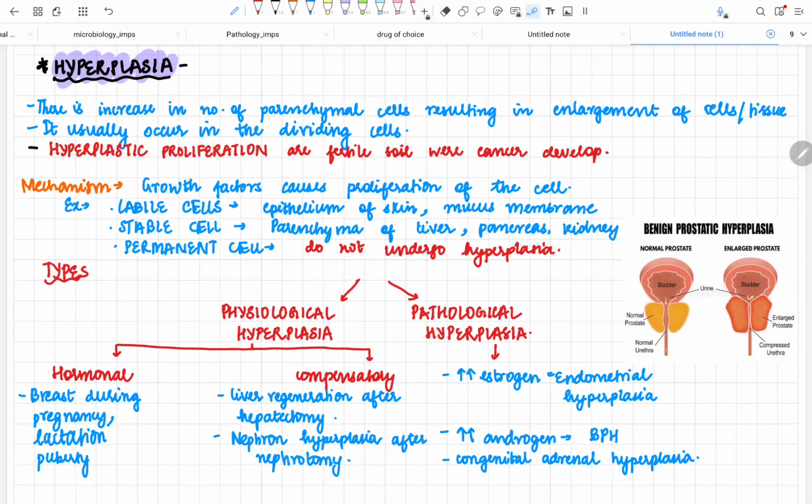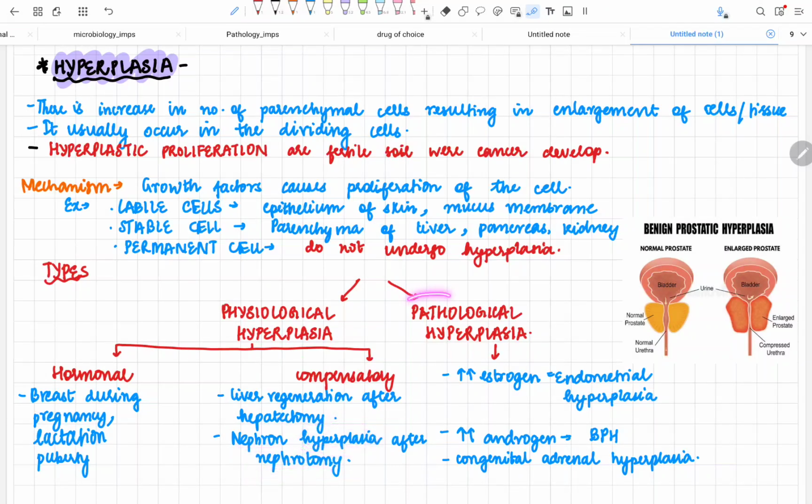This causes hyperplasia of the breast cells, and the size of the breast is increased. Whereas in the compensatory mechanism, usually after a hepatectomy, the liver has the power of regeneration. So the cells of the liver will undergo hyperplasia and regenerate the liver. Likewise, in the kidneys, the nephrons also undergo hyperplasia after a nephrectomy.